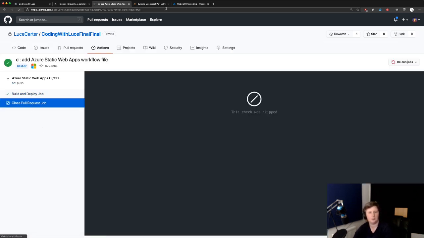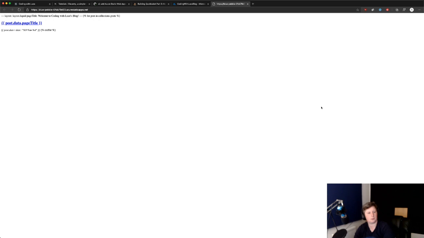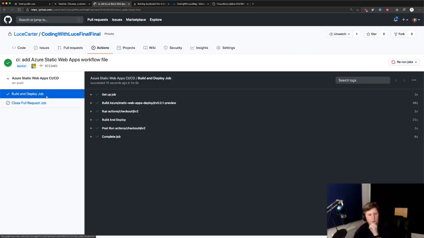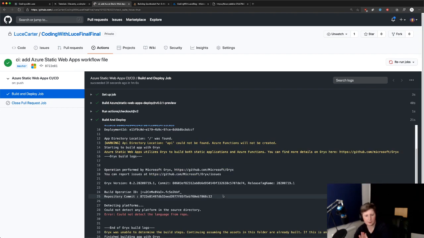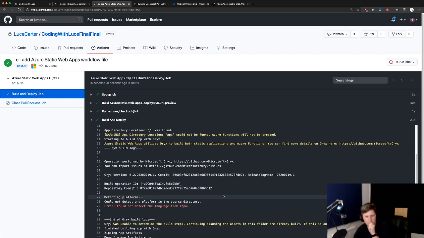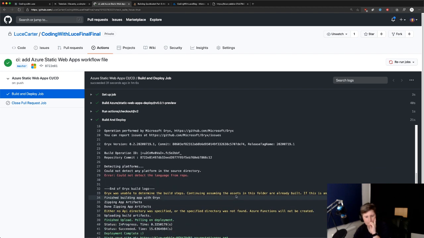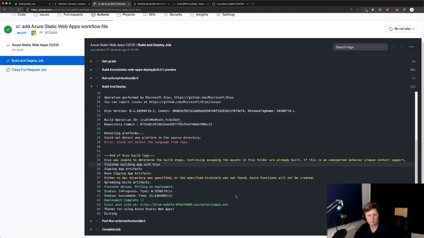Let's check the status. If we go back to this funky URL, okay, that didn't go so well. That's literally outputted everything. What are we doing wrong? App directory location slash was found. Could not detect a new platform in the source directory, okay. So it's live, it's just not doing what I'd expect.